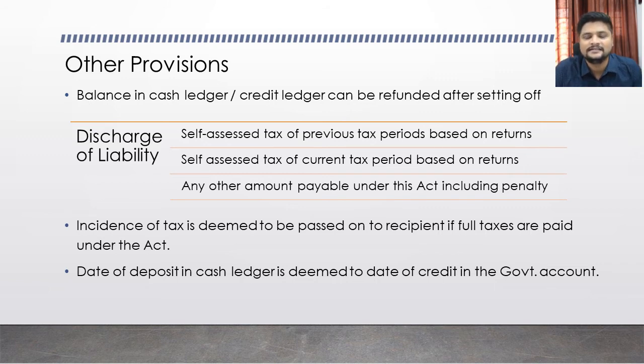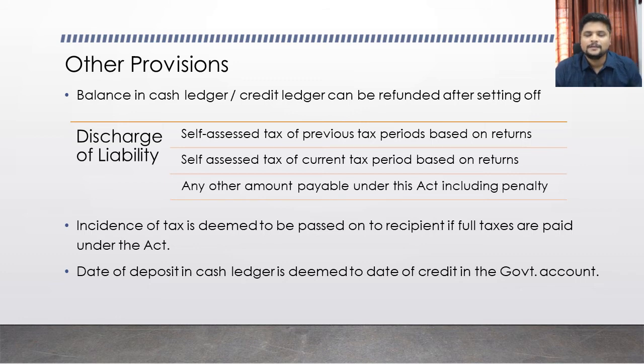It is deemed that the incidence of tax or the liability or the credit toward the tax is passed on to the recipient. Next one is, what is the date of deposit of cash? What is the date that it is deemed that the cash deposit has happened?